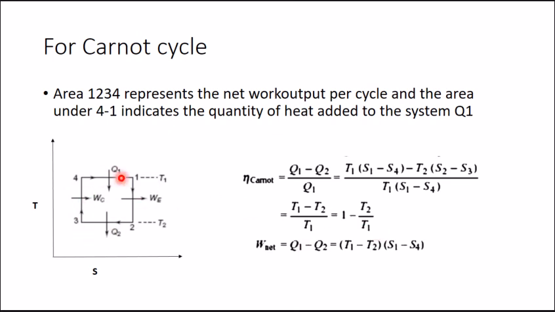And the net work output is the area Q1 minus Q2. Putting the values of Q1 and Q2 in terms of T1 and T2, we get T1 minus T2 into S1 minus S4.